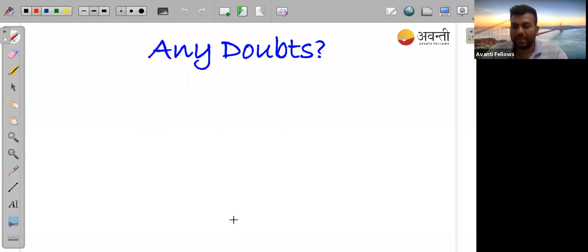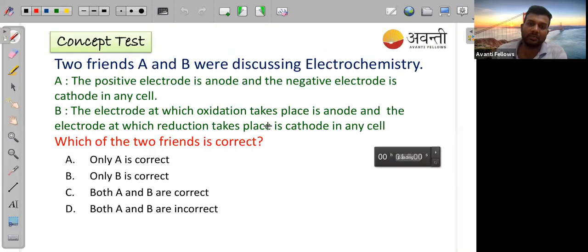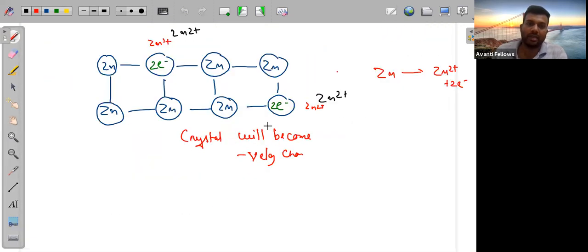Yeah, Arjun, the electron will come to its place. You can see now the structure is like this. Obviously, we can remove Zn2 plus, but where will this electron go? That is the question. We have to think where this electron will go. Definitely we have to take this electron in the crystal lattice points.